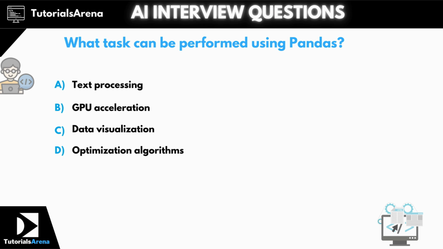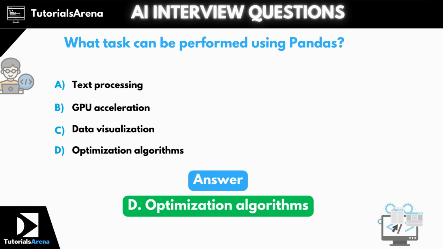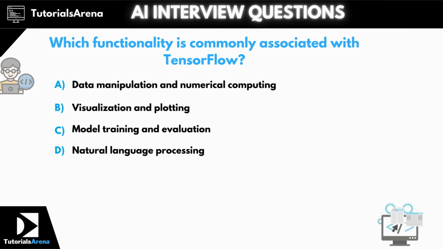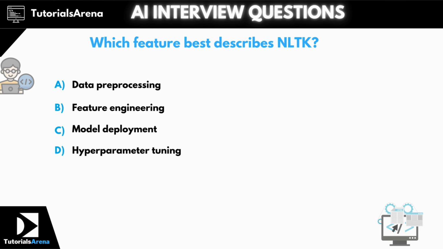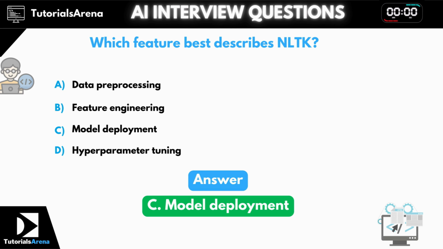Question 36. What task can be performed using pandas? The correct answer is option D, optimization algorithms. Question 37. Which functionality is commonly associated with TensorFlow? The correct answer is option B, visualization and plotting. Question 38. Which feature best describes NLTK? The correct answer is option C, model deployment.